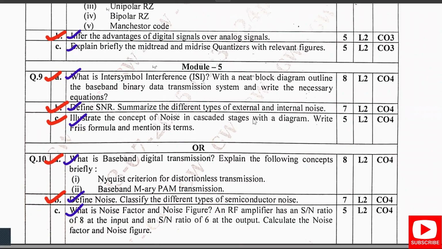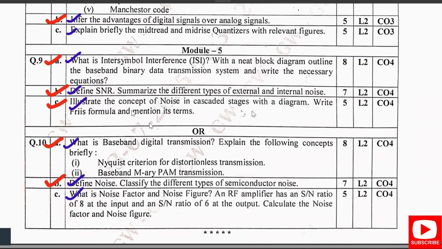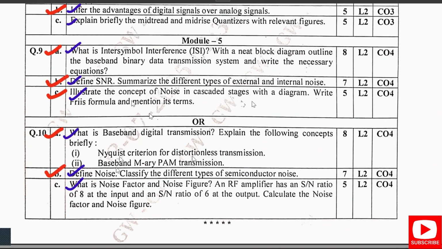Next, in module 5, ISI was explained, then signal to noise ratio, external noise and internal noise were done in module 5 part B. This is the part 2 link, in which video I had explained it. Then cascading stages was done along with the Friis formula. Then I had done the Nyquist criteria, baseband M-ary transmission, and semiconductor noise classifications, and this problem was also done in the notes. So you can observe I had given all these questions in my important questions video, which was helpful for those who wanted to pass. And if they have referred to my notes, it would be useful to score well in this paper.